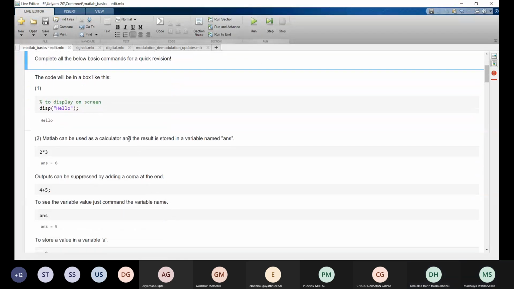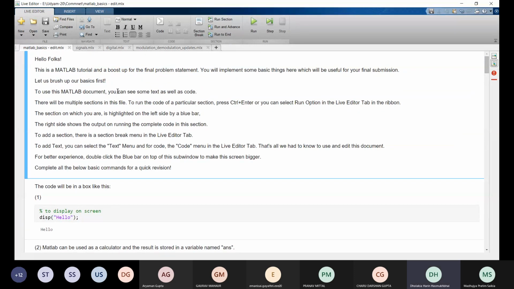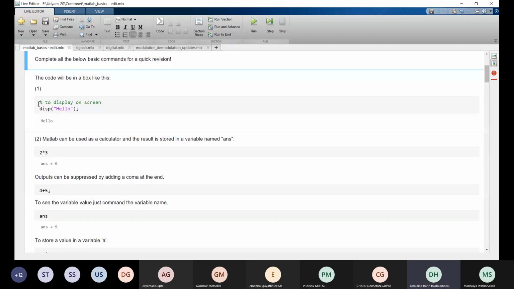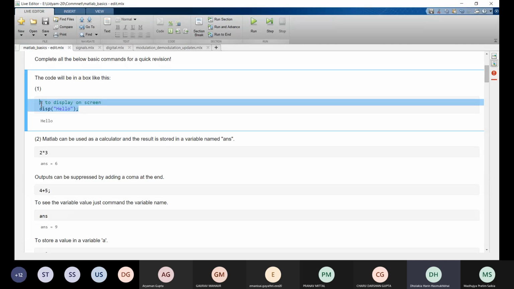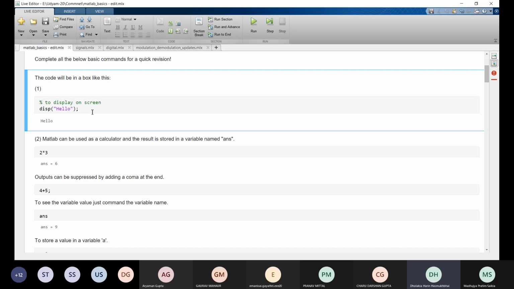When you first open MATLAB, you will see a window like when you open Python. But this is the live editor, which is similar to a Jupyter notebook. Here, in the boxes you are seeing, we write code, and we can run these code blocks step by step and understand how each specific segment of code works. So this is more convenient to explain and learn MATLAB. So we will go through this live editor, right?